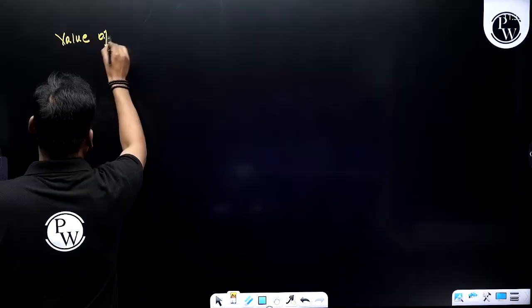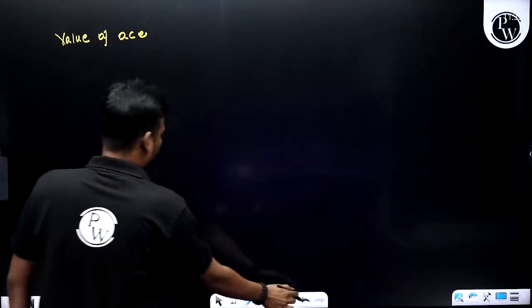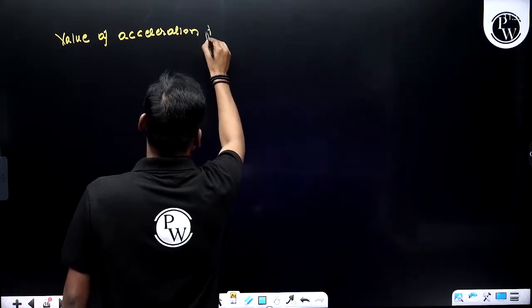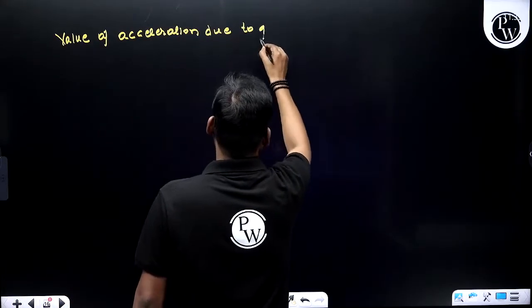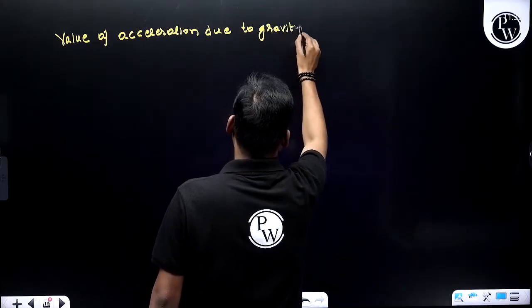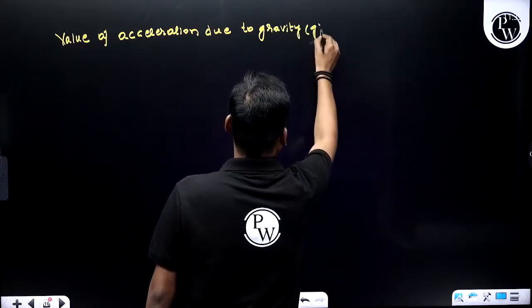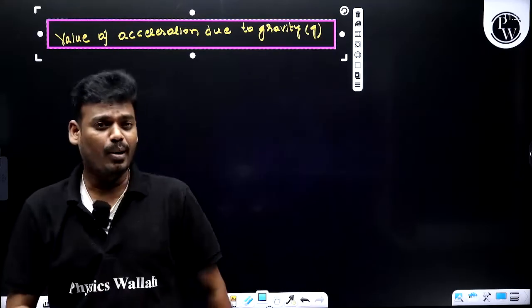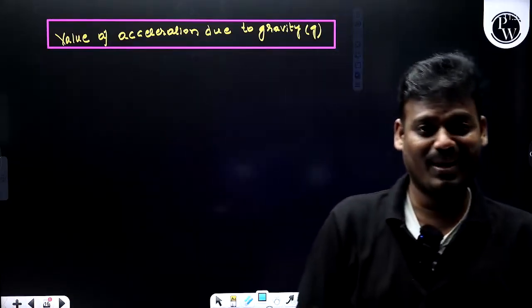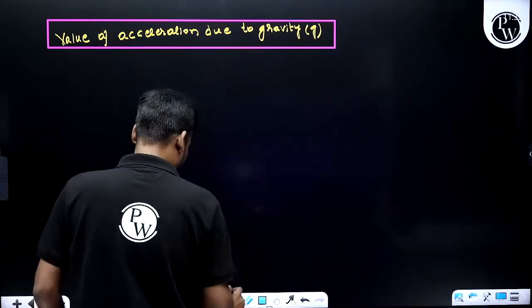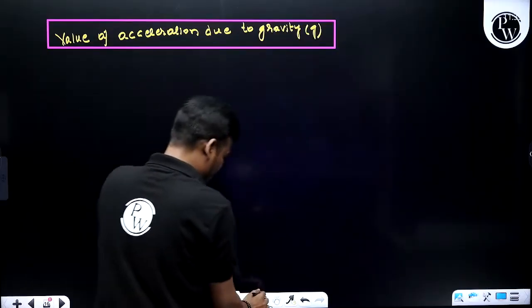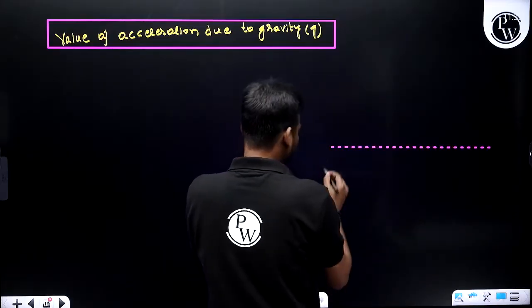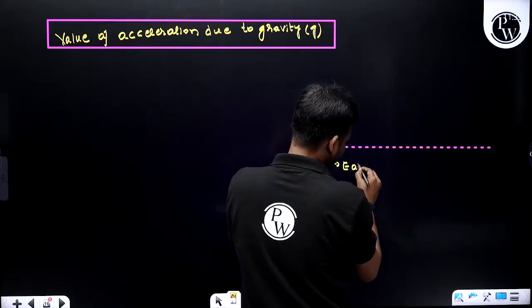Value of acceleration due to gravity, that is small letter g. And the capital letter G, we already know, is 6.7 into 10 power minus 11 Newton meter square per kg square, right? Now, let's say this is the ground, nothing but the earth surface.